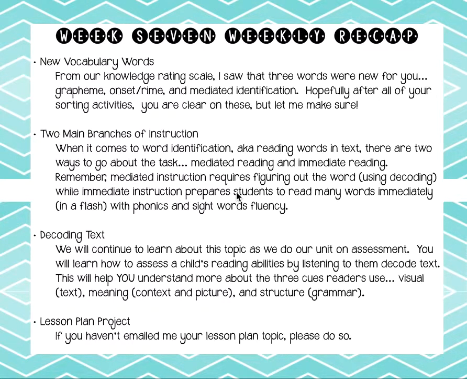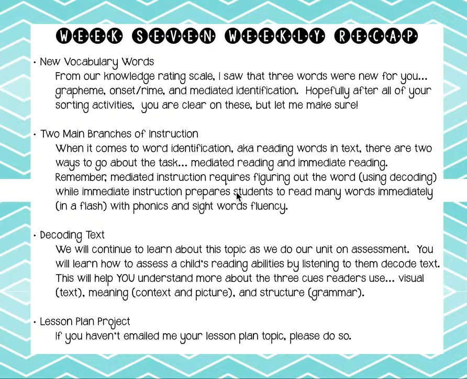This is our Week 7 weekly recap. This week I have 4 areas I want to recall with you. The first one is our new vocabulary words. This week, from our knowledge rating scale, I saw that there are 3 words that were new for you: grapheme, onset and rhyme, and mediated identification.